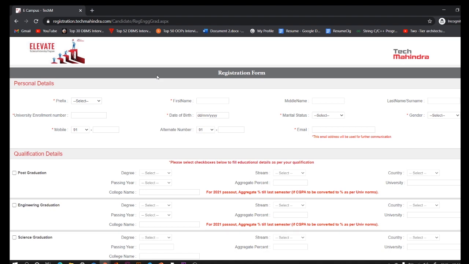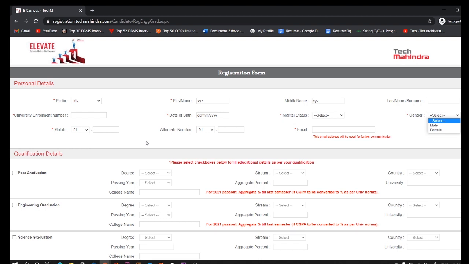Okay. Next, after clicking on continue, you will get a registration form in which you have to mention the prefix, that is Mr. or Miss. I'll write Miss. Then your first name, put it correctly, otherwise you won't be able to modify it later. Then put your middle name, and then the surname. Next, you'll definitely have your university enrollment number, so put it here. Next, your date of birth, marital status, whether you are married or single. Next, your gender, whether male or female.